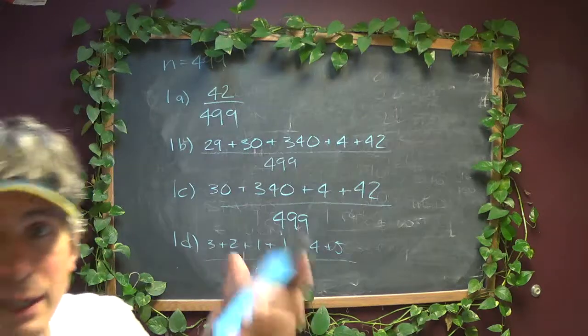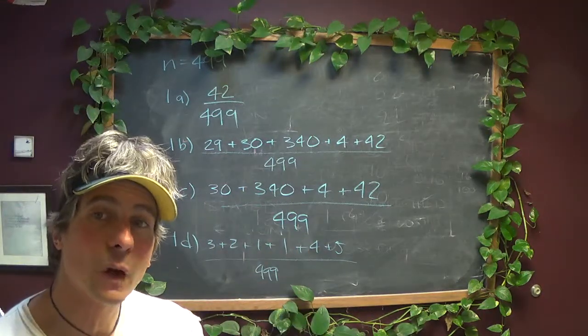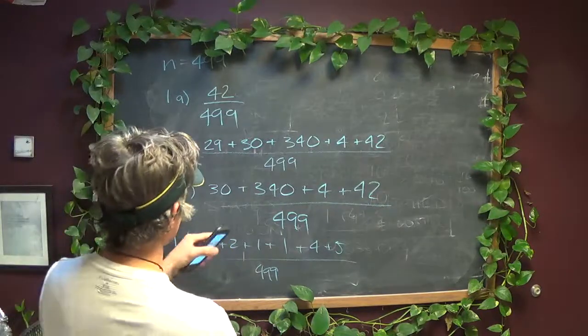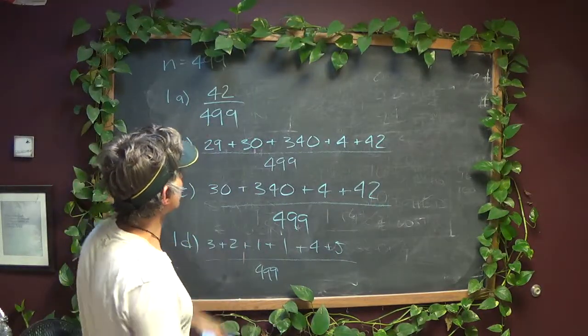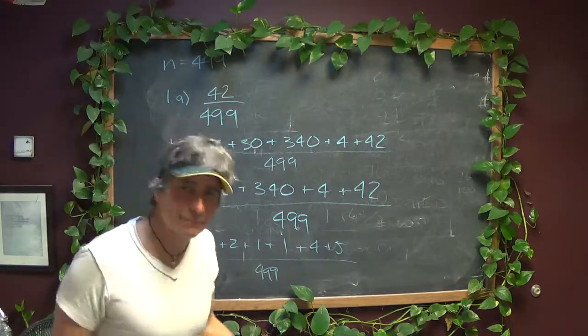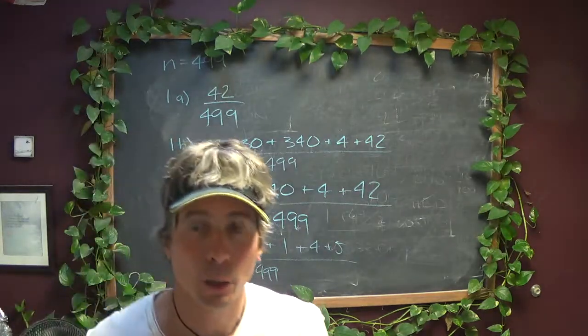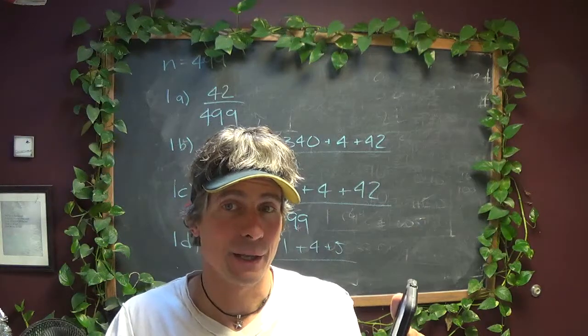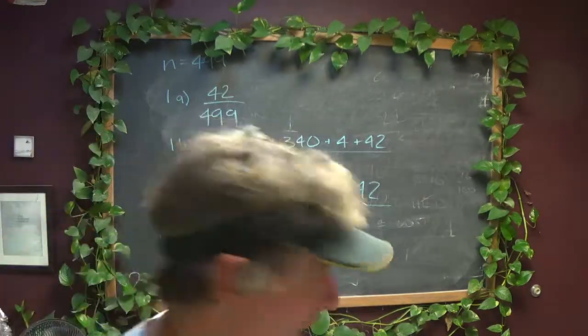So in class today, we were goofing around a little bit and talking about estimation. So I'm going to estimate each of these before we go. 42 out of 499, that's ballpark 40 out of 500. So if you think about that as 40 out of 500.